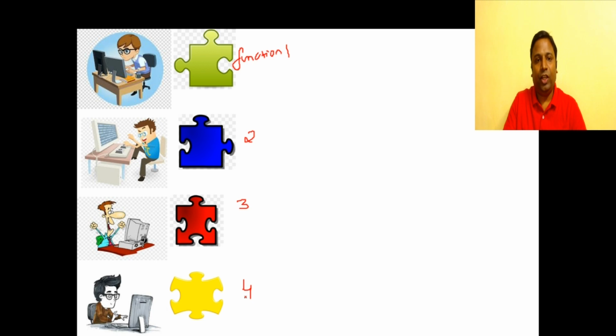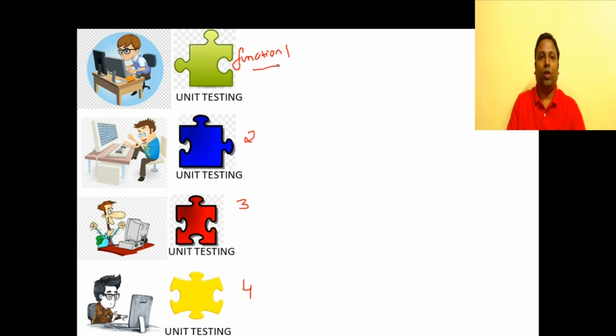And once they are finished with the coding, they are going to unit test. So each one will be testing whether their functions are really working fine, whether their functions satisfy the functionality mentioned in the requirements documentation. So they are going to perform unit testing. This is very similar to companies that unit test their products. For instance, a company that manufactures a lamp for your cars will be unit testing that product in their own facility. So this is really in sync with that example. So every programmer will be testing his own code.